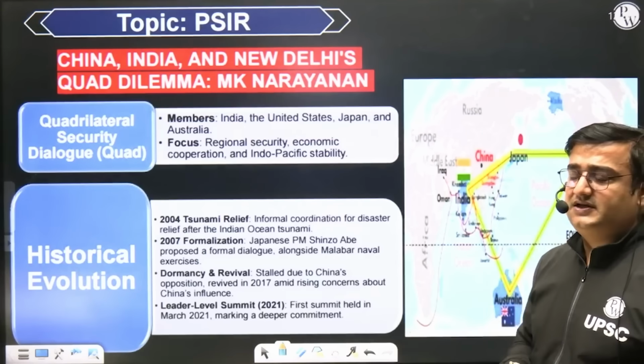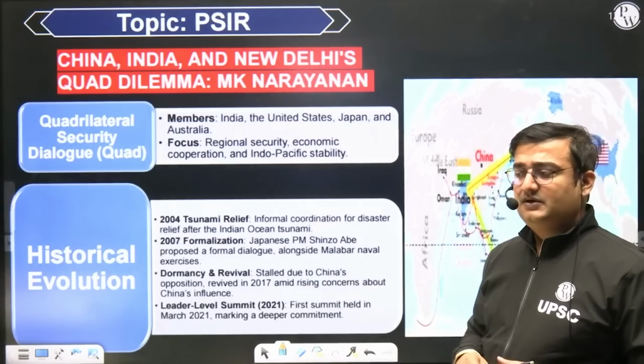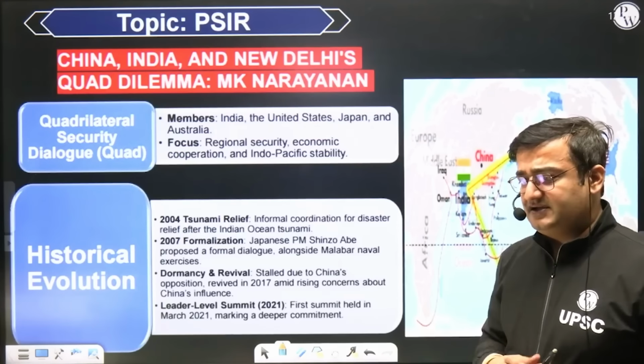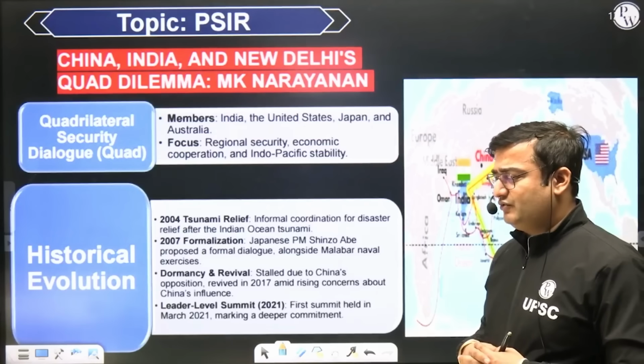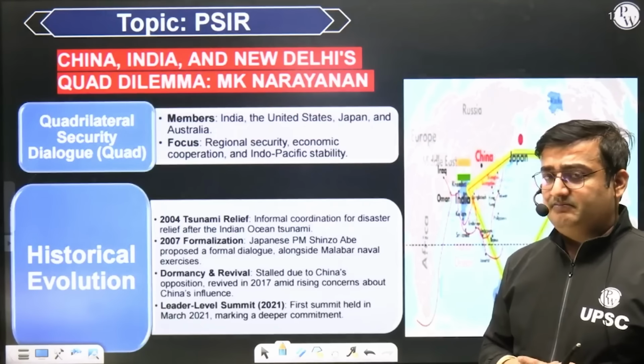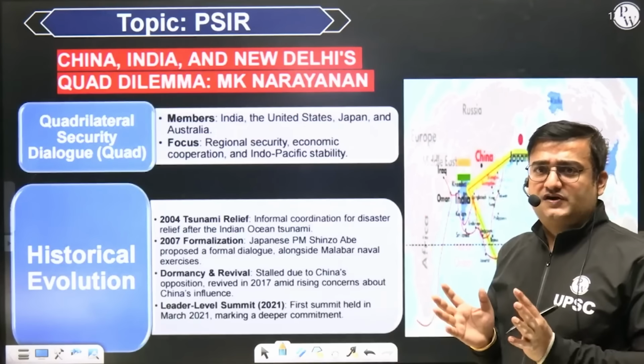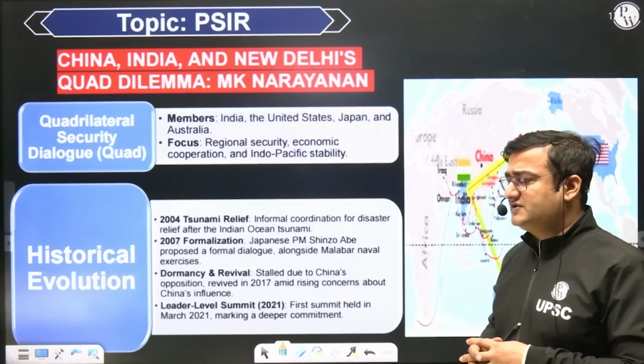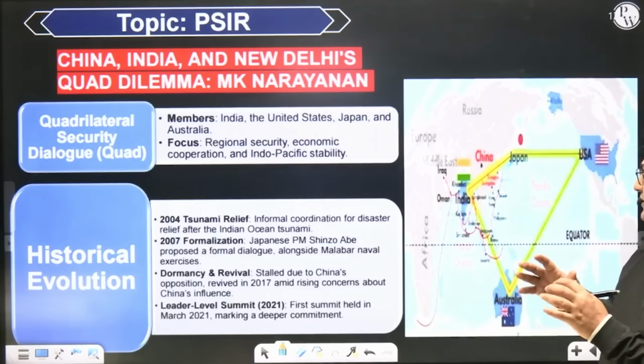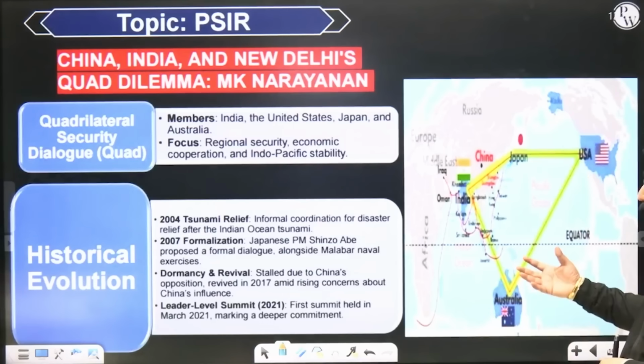Shinzo Abe is considered a towering personality in Japanese politics, and he remained very interested in improving ties among these 4 democracies. वो चाहते थे कि इन चारों democracies के बीच में ties को further improve किया जाए. So that is the Quad.